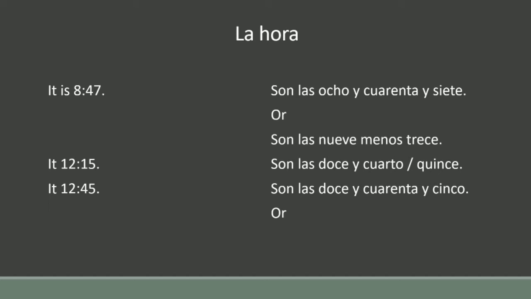We are discussing the 12-hour time format. So for 12:45 we will not take the 13 hours. 13 hours is only possible if you want to describe the 24-hour time format. In day-to-day life, practically people use the 12-hour time format. The 24-hour time format usually is used in airports and railway stations, right? Okay. So in place of 13 hour we will take 1 hour. So it is 1 o'clock minus quarter or 1 o'clock minus 15 minutes. 1 o'clock is what? Es la una. Es la una menos cuarto or 15, anyone.